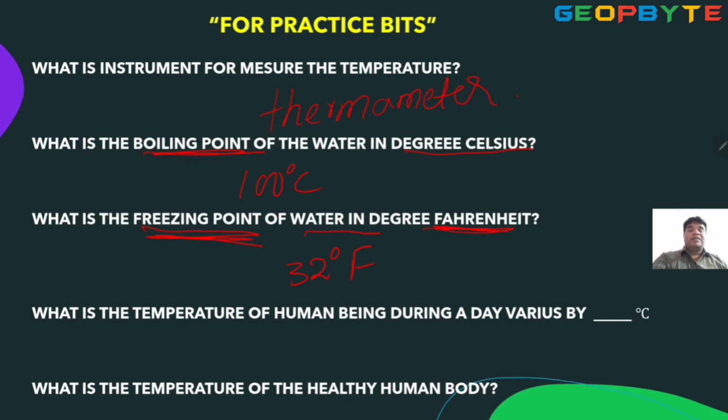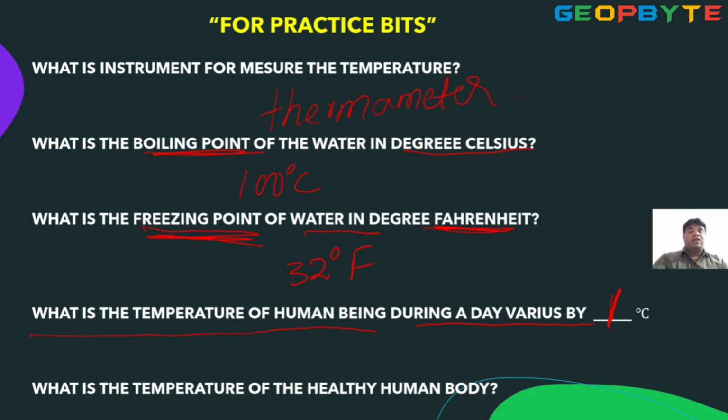Fourth one. This is the standard bit. Observe. The temperature of a human being during a day varies by how much? So what is the change in a complete day? Answer: 1 degree Celsius. This is the standard bit.